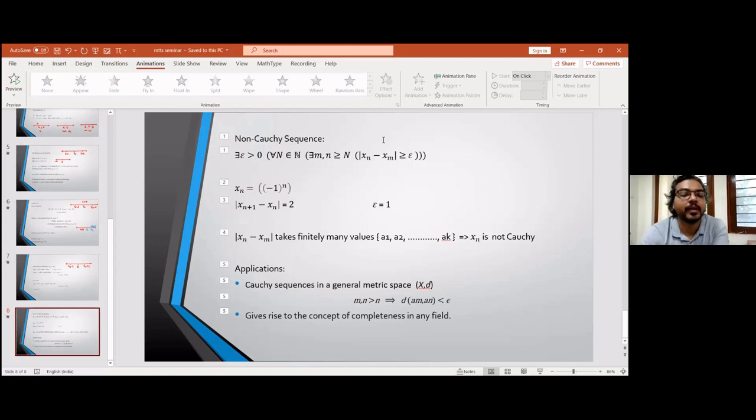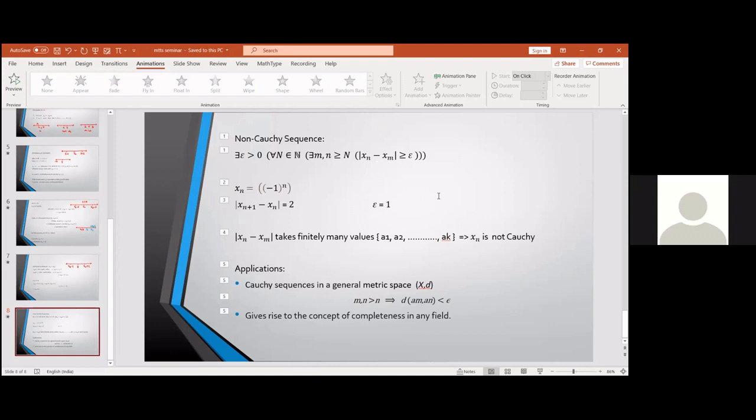Okay, Anagha, do you have any more examples of non-Cauchy sequences? Like any other strategy or any particular examples? So this was the one that I took. Okay, no problem. And any example of a Cauchy sequence?